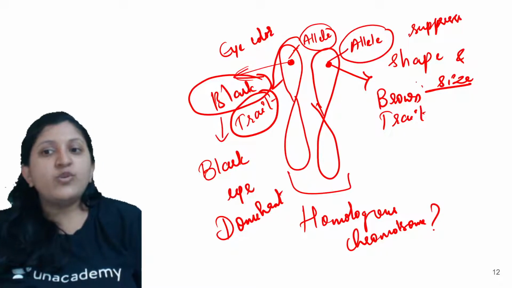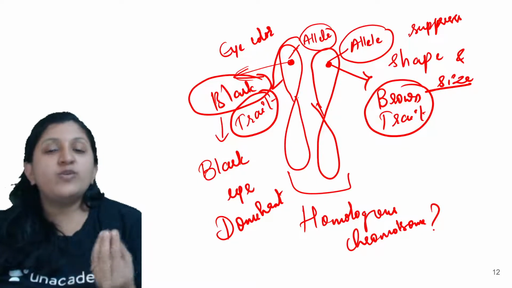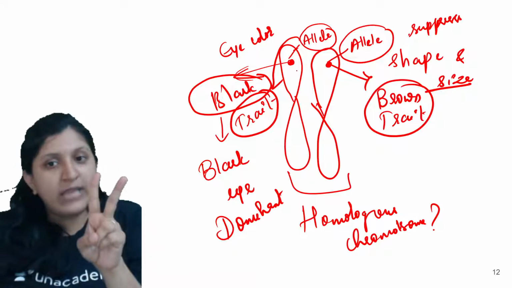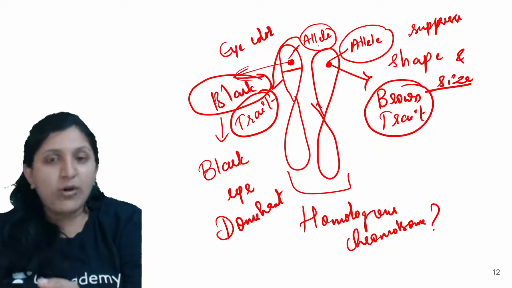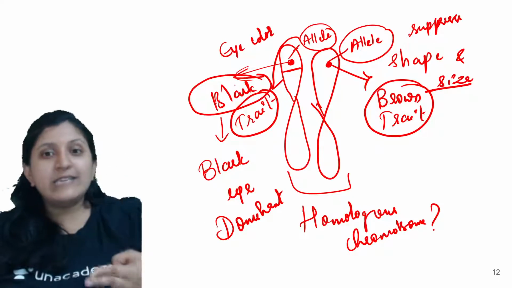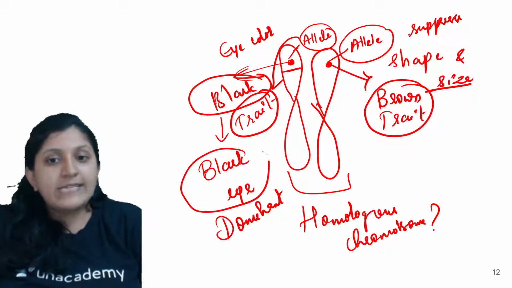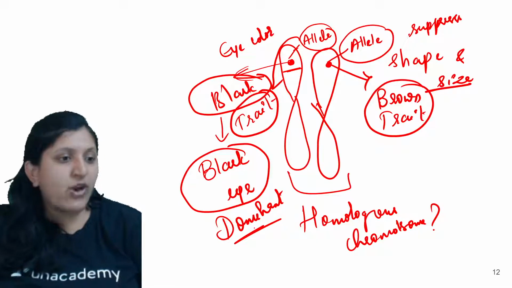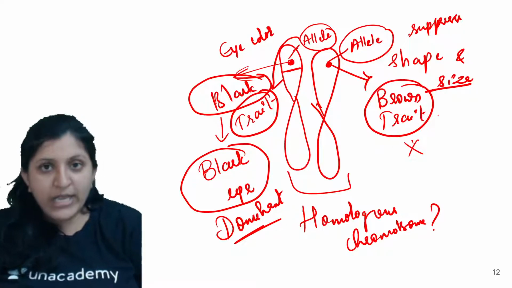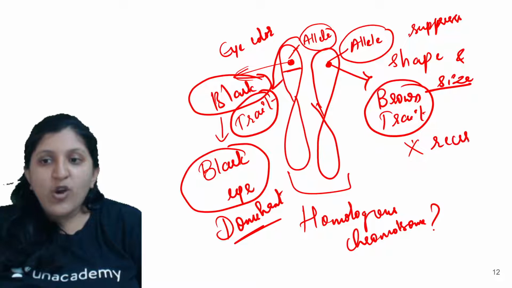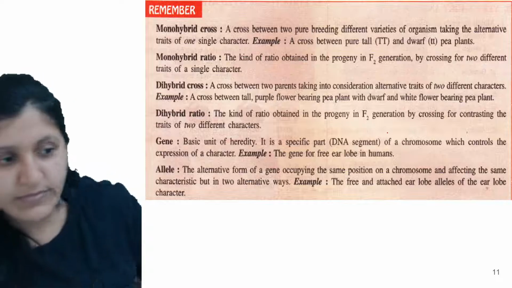So in that case, you cannot see an individual having a brown eye. That is because in his body, even though both the alleles are there, the allele for black is also there, the allele for brown is also there, but you can see his eye being only black but not brown. That is because it is expressing in his body, and that is why we call it dominant. And the other one is not expressed, that is, the brown one is not expressed, so we call it a recessive allele. Is this clear about the allele?